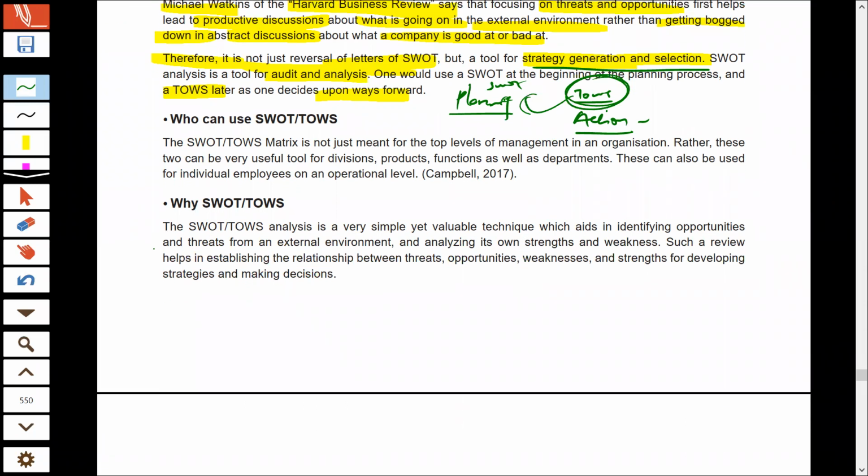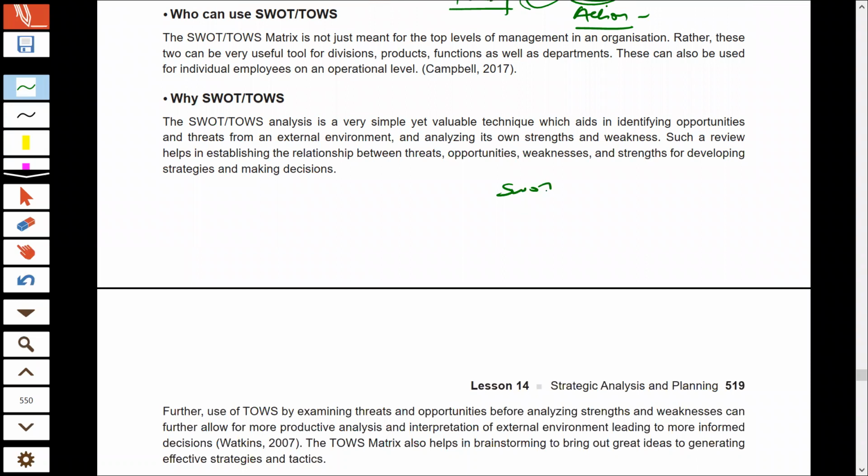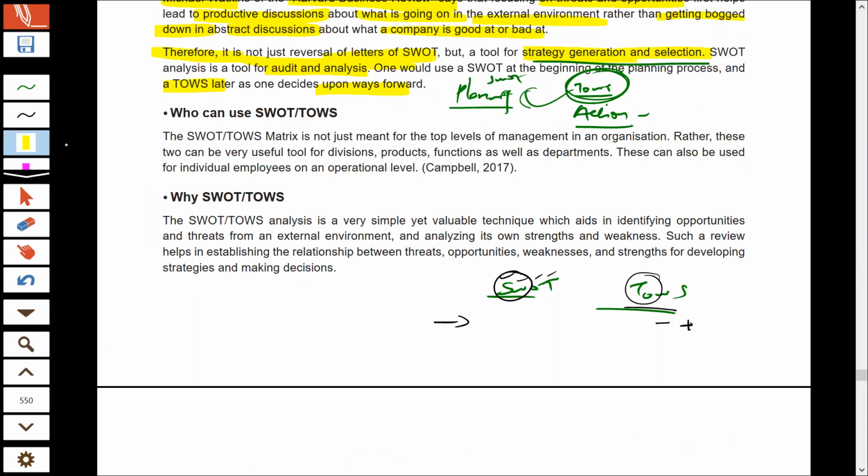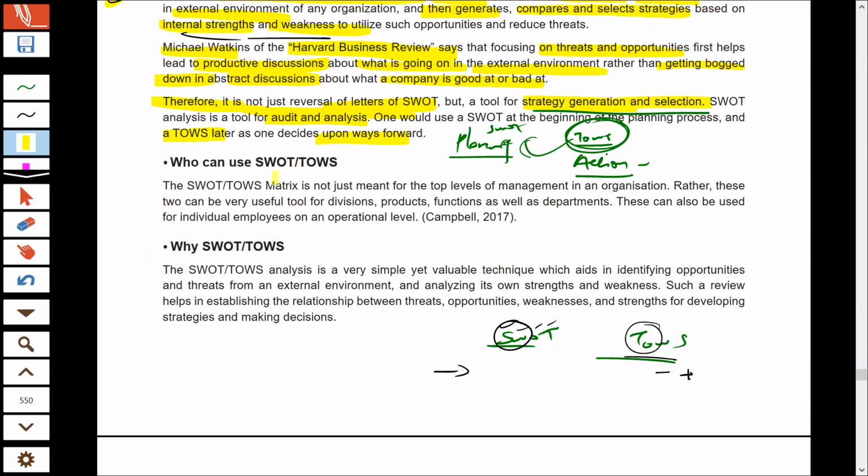So I hope you get the difference between SWOT and TOWS. I'll just quickly list it here once again. SWOT starts with internal analysis and TOWS starts with external analysis. So this is the first difference. Now, SWOT analysis only helps us to get the idea about our strengths, weaknesses, opportunities, threats. TOWS analysis also helps us to get the idea about our situation, our strengths, weaknesses, opportunities, threats. Plus, it also helps us to generate various strategies that we will use to take the benefit of this situation. I think I have repeated this topic more than once so that you can understand, right?